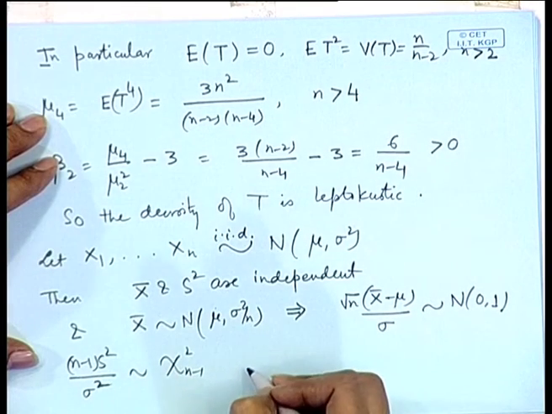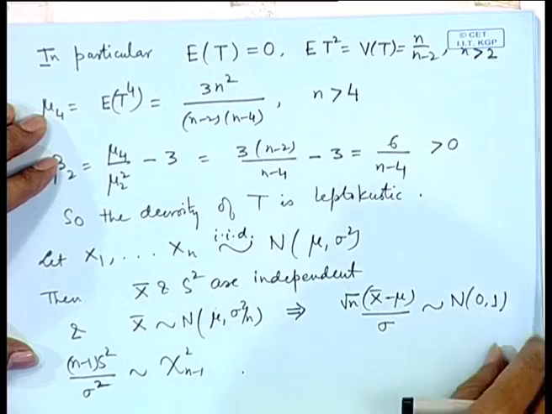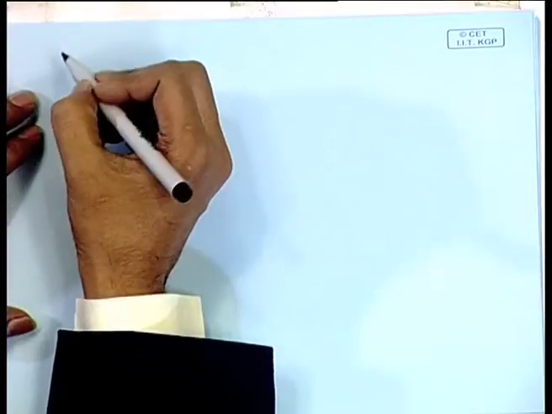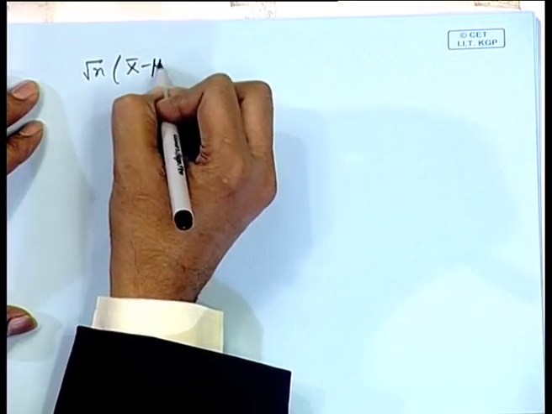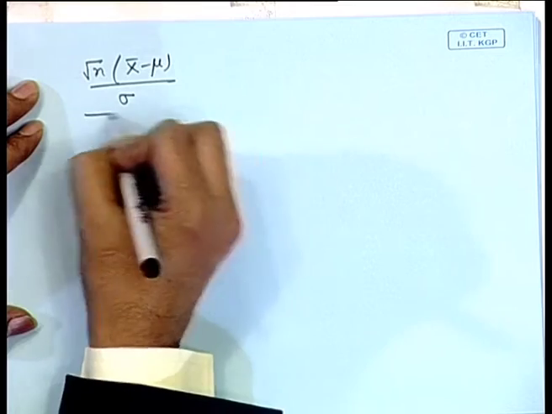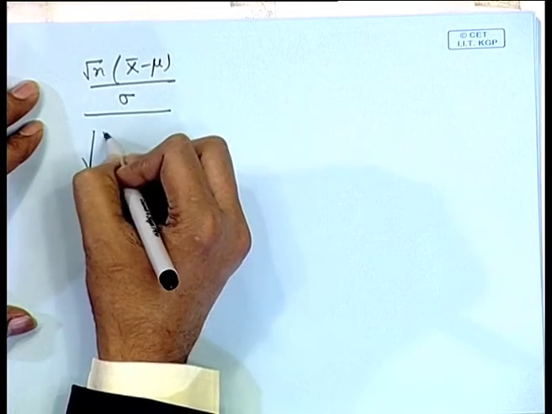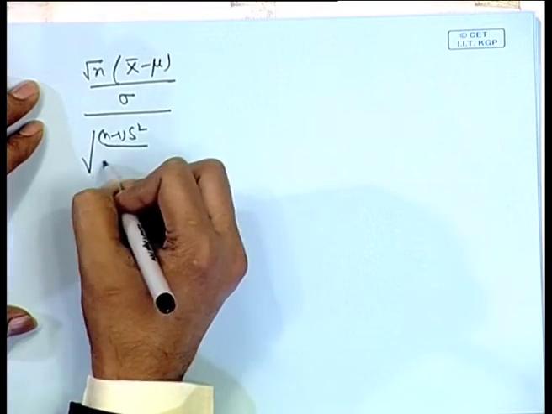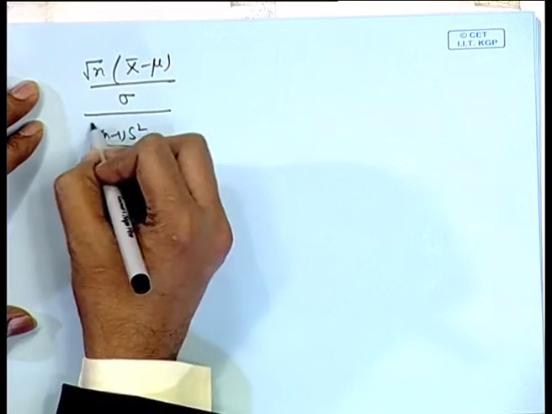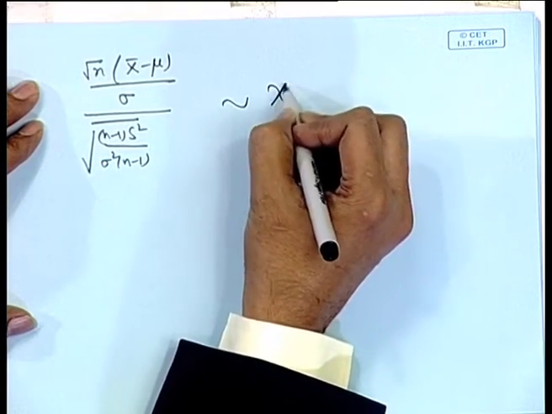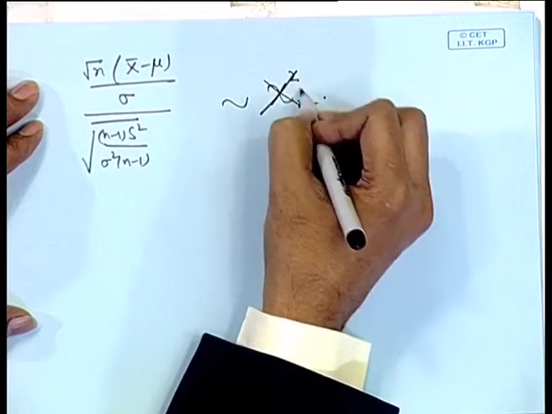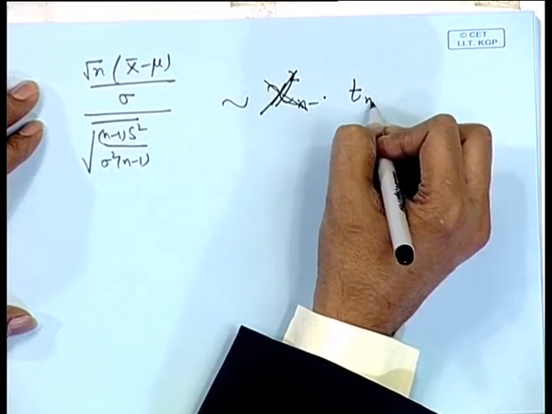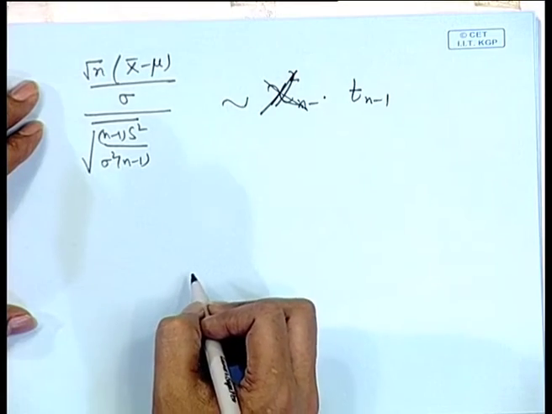So, if I make use of this definition of the t variable, then I can write root n x bar minus mu by sigma divided by root n minus 1 s square by sigma square into n minus 1. This must follow, sorry, this must follow t distribution on n minus 1 degrees of freedom.